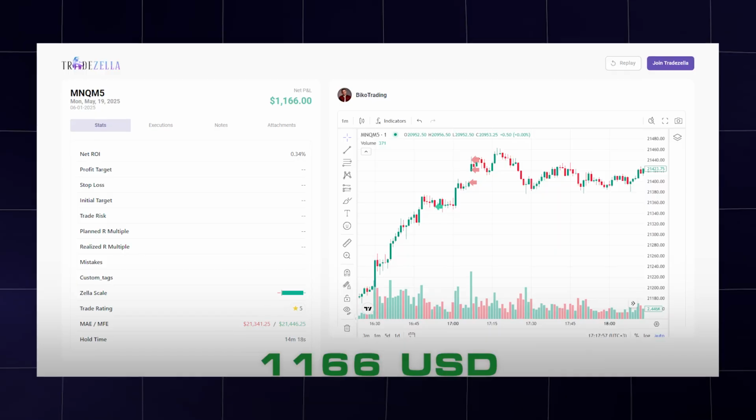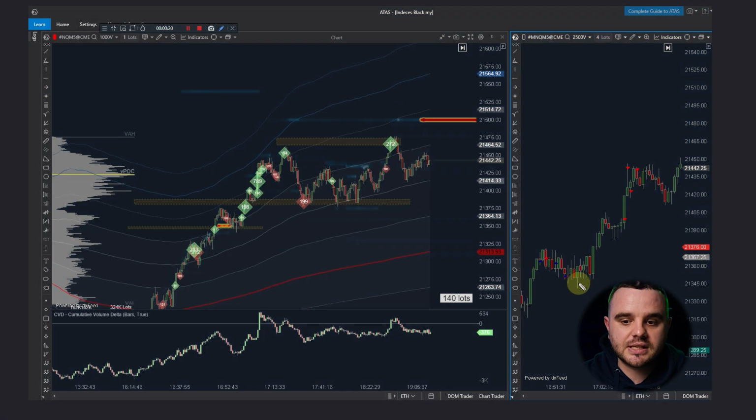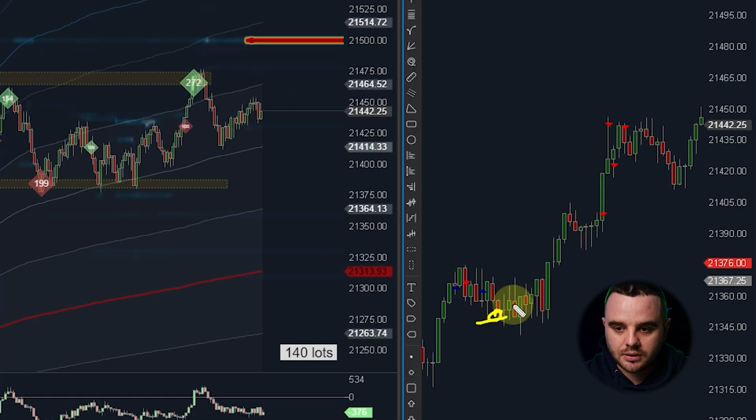Learn how I made 1166 USD by using Bookmap and how you can use it also to make money. It was exactly this trade that I took here, which I exited, as you can see, by parts. Let me explain to you how I took it, but before, let's discuss context.